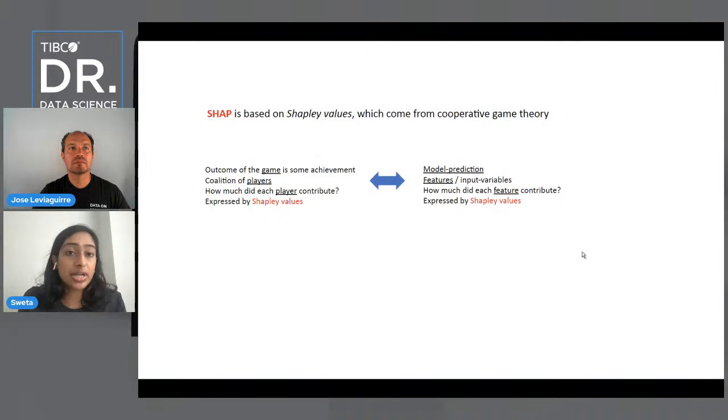SHAP is based on this concept of Shapley values, which comes from cooperative game theory. Essentially, it translates primary game theory questions into model explainability standards. So for example, if we're interested in the outcome of a game, this translates to a model prediction. We have a variation of players in this game or in this environment, and we have different types of features. We're interested in how much each player might contribute. Likewise, we want to know how much each feature contributes. And this all comes down to Shapley values to measure this contribution.